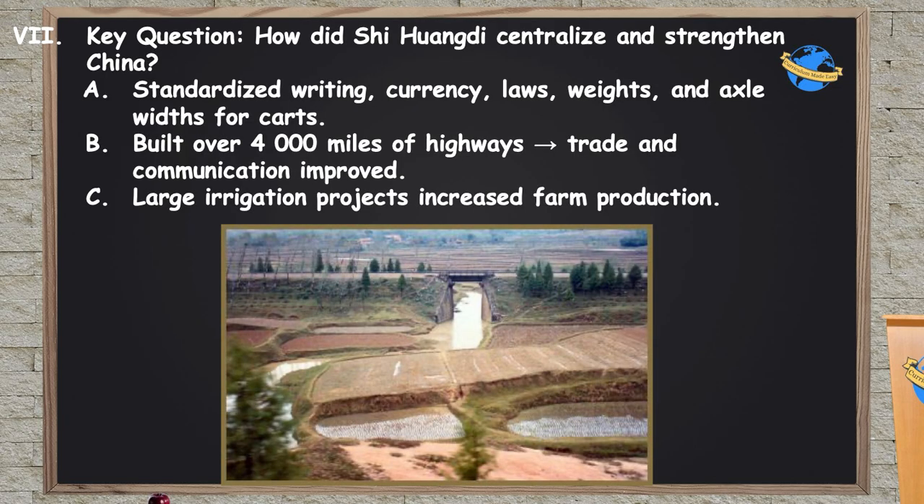They also created large irrigation projects to increase farm production. This allowed for more food production for the large population of China. Again, a key way to stop people rebelling against you is just make sure their bellies are full.